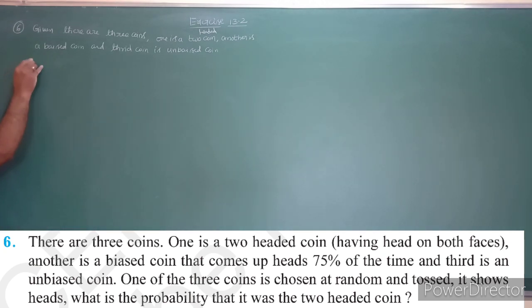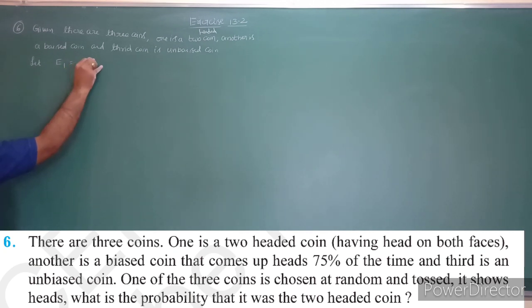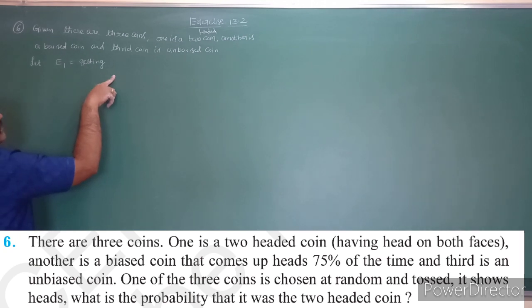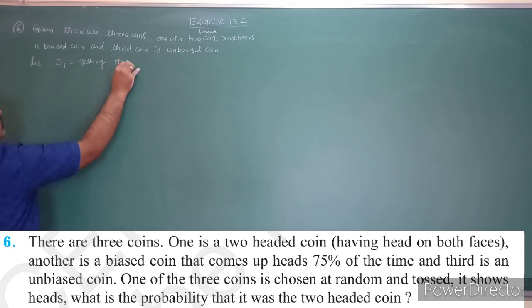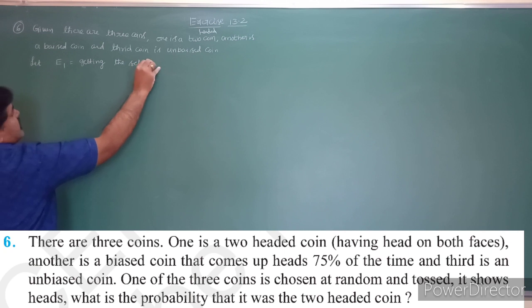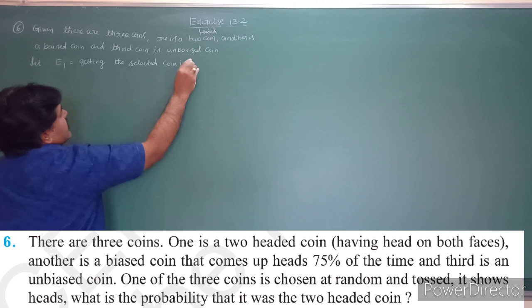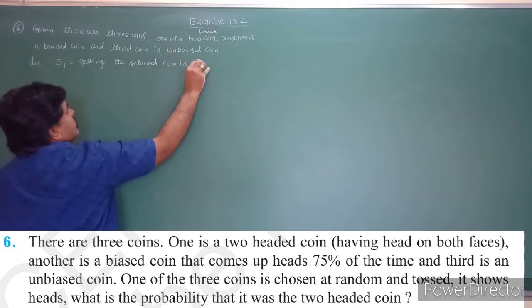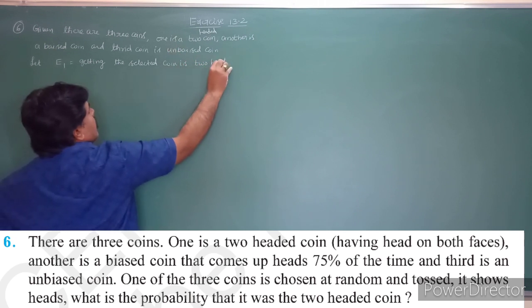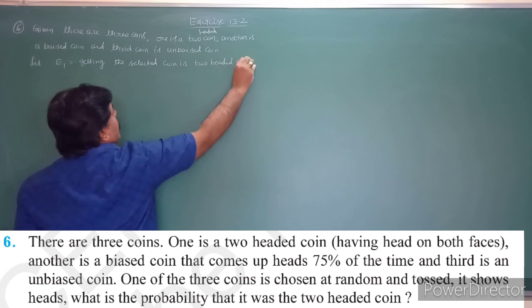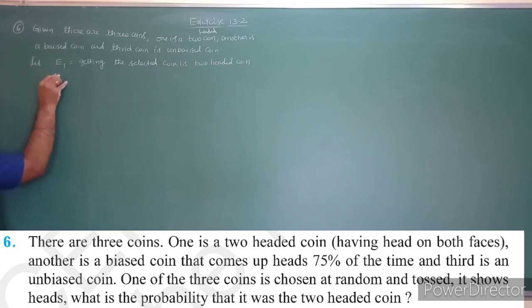So here, let E1 be the event that the selected coin is a two-headed coin. And E2, what is E2?